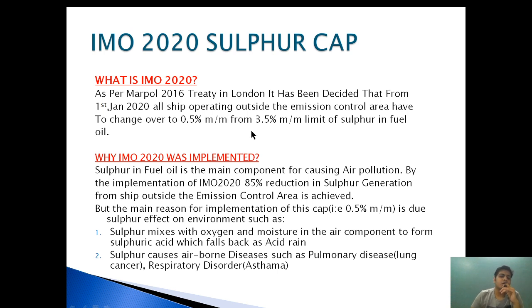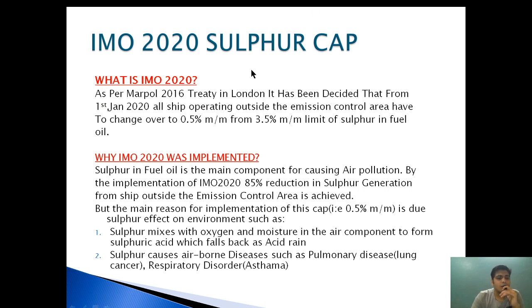So the cap means the limit of sulfur is being reduced from 3.5 to 0.5, and that is enforced from 1st Jan 2020 and all ships have to follow.